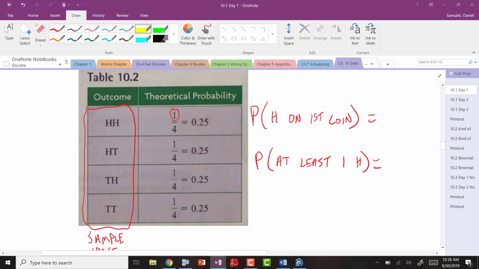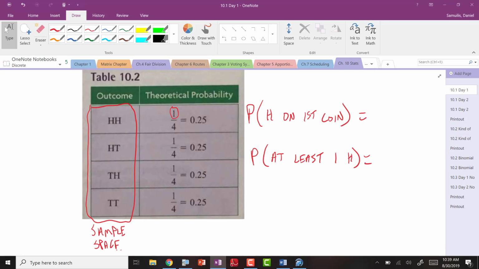This is called the sample space. This is exactly what could happen if I flip 2 coins at the same time. And each coin is different. All right, let's call one a nickel and one a penny maybe. And the first one's the penny. The penny could be heads, the nickel could be heads, and that's it. Or the penny could be heads and the nickel could be tails, or vice versa. So those are 2 different events. Or they both could be tails. Tails, tails. So this is the sample space.